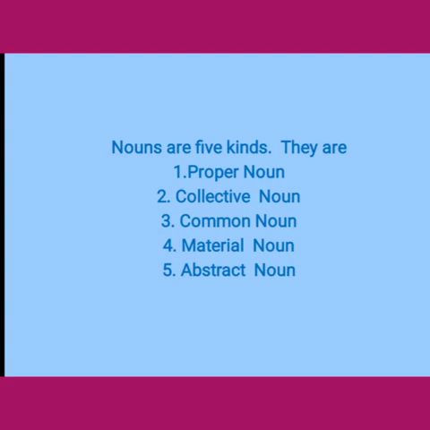For example, if we take happiness, can we see? Happiness, can we touch? No, only we can feel. Kindness. Kindness, can we see? Can we touch? Only we feel. Darkness, laziness, brightness. All these are called abstract nouns. Now, among all these 5 nouns, one by one we will see. The first one is proper noun.